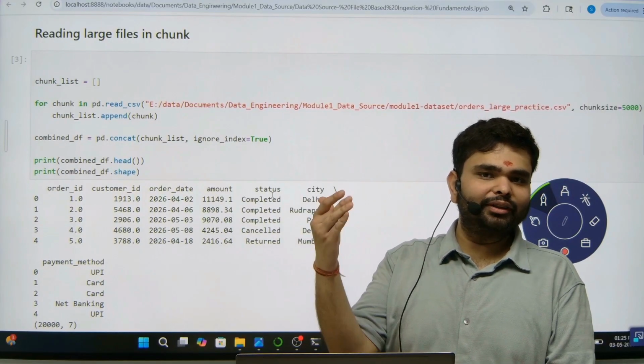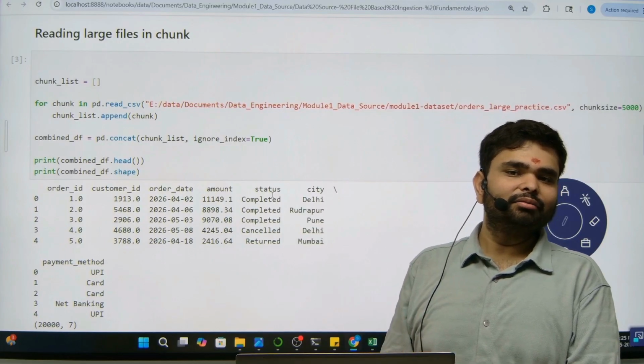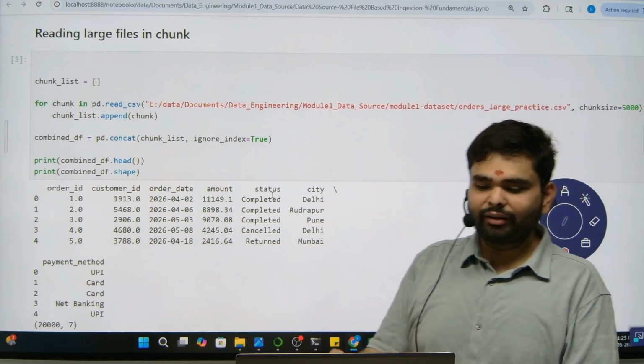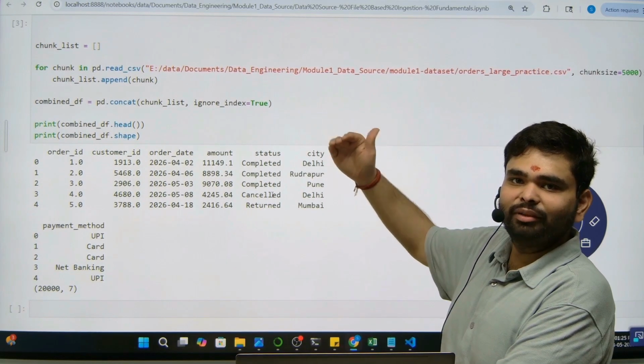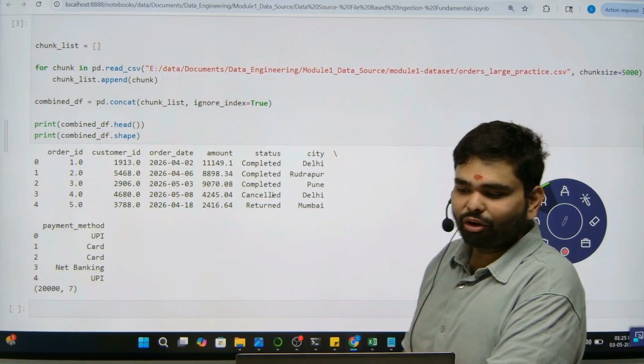Now reading large files in chunks is a very important concept, because in the real world you will not get small files. There can be a 1 GB file or a file with multiple lines. Importing that file in one go can be a very tricky task. So what we will do is divide the data into small chunks. Chunks means batches.